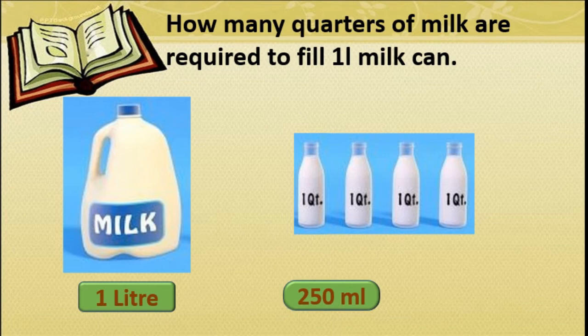If you have a quarter liter bottle and a 1 liter bottle, then you can do this experiment in front of your mummy. You take a 1 liter bottle and a quarter liter bottle, otherwise a 250 ml bottle. When you pour 250 ml four times into that 1 liter bottle, it fills. Got this, students?